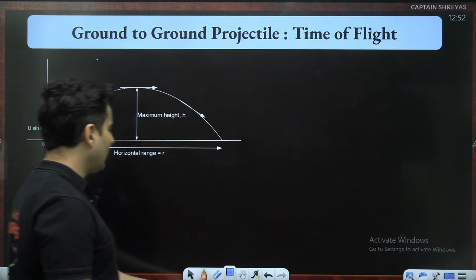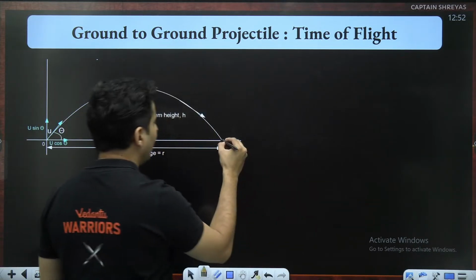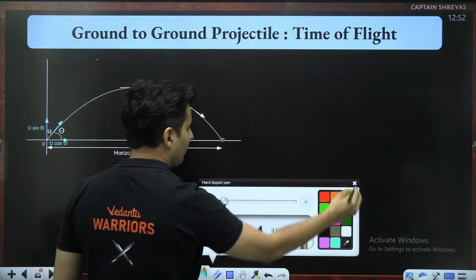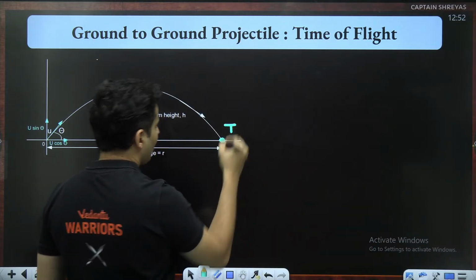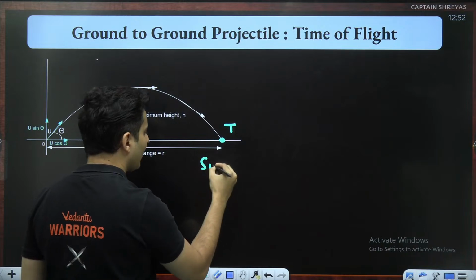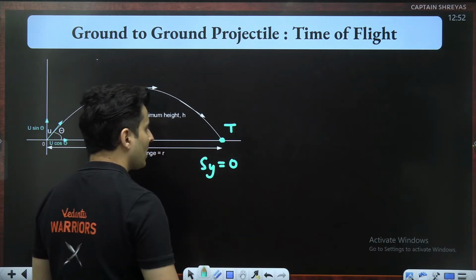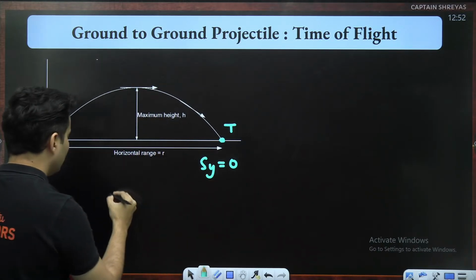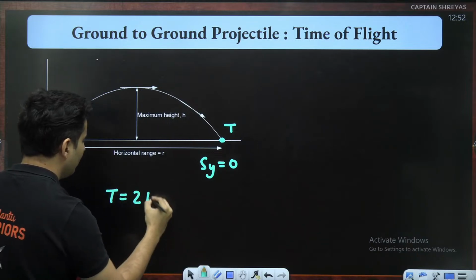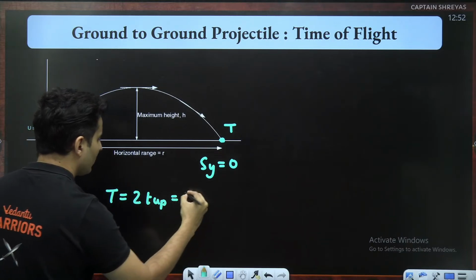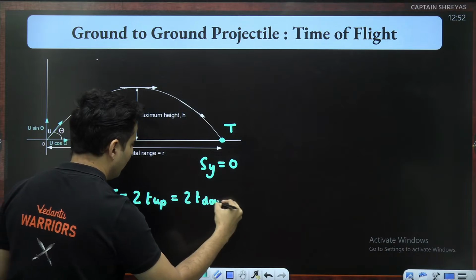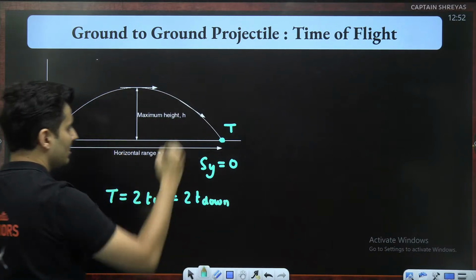If you talk about the time of flight, when it lands over here, the speciality is that the y coordinate becomes 0. So the total time of flight is the time taken to go up two times, or the time taken to go down multiplied by two, because the entire motion is symmetric.